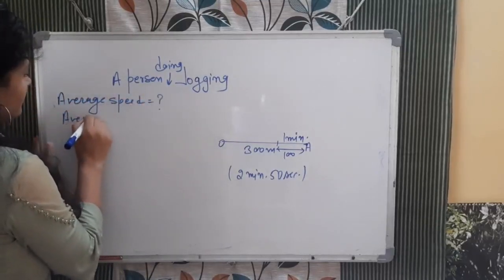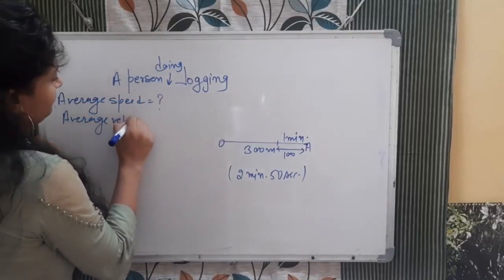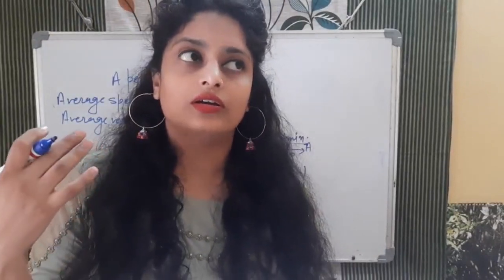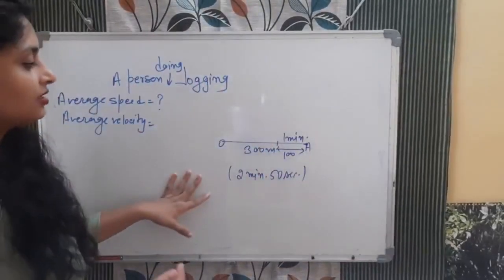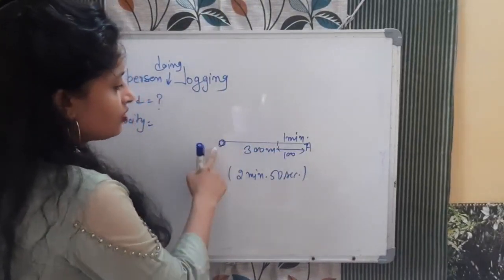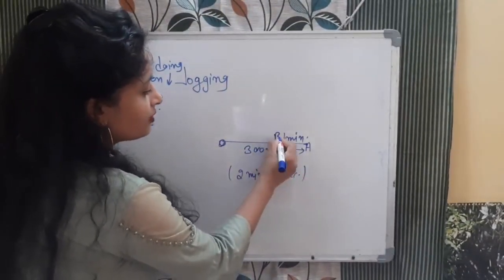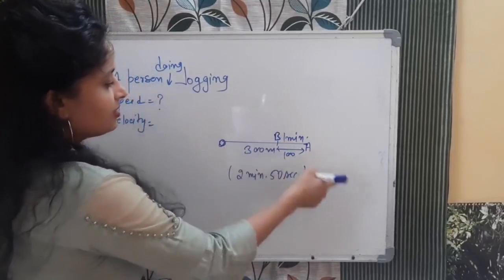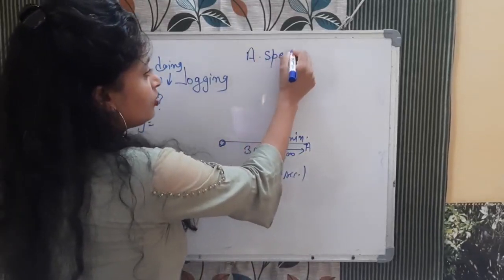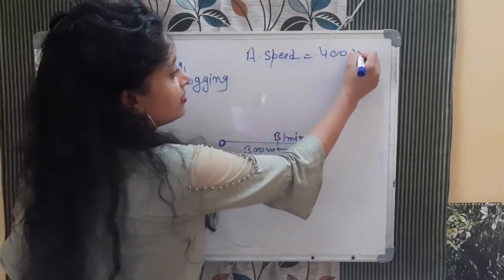How will you calculate that? So see. Okay. Average speed is what? Total distance by total time, and average velocity is what? Total displacement by total time. Okay, so see bacha, this total distance that it covered, from O it started this journey, O to A and then A to B. So 300 here, then 100 here. So in case of average speed, the total distance is 400 meter, and the time that it took,